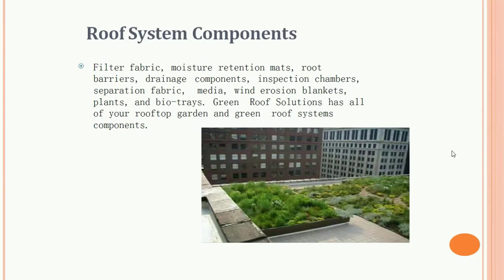So this is the rooftop component, how it looks: the filter fabric, moisture retention mats, root barriers, drainage components, inspection chamber, separation fabric, media, wind erosion blanket, plants, bio trace. The green roof solution has all of your rooftop garden and green roof system components.